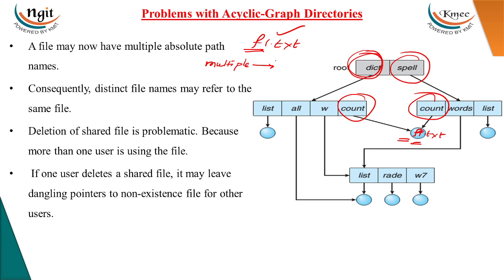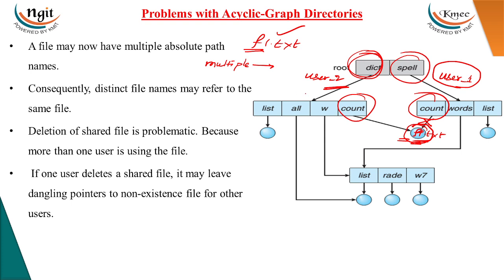Point number two, when we want to delete this particular file, the actual user who has created it is user one. But user 2 also has a pointer to this particular file. So when we delete this file, it may leave a dangling pointer; user 2 will have a dangling pointer.